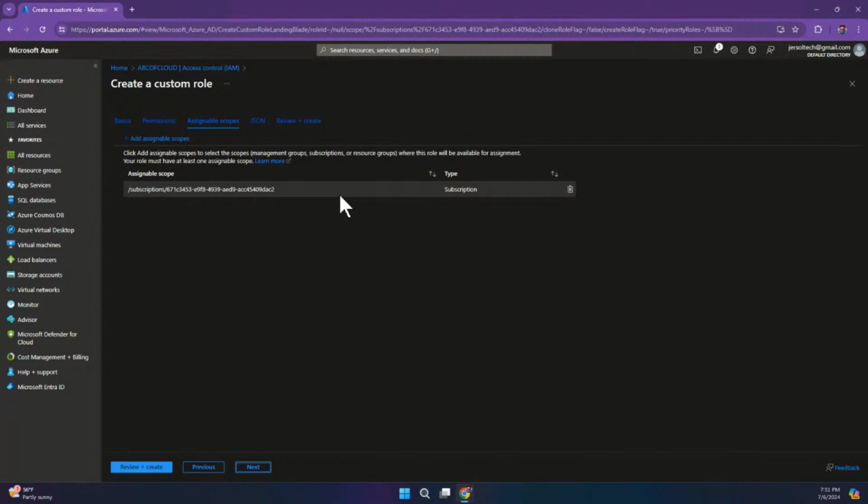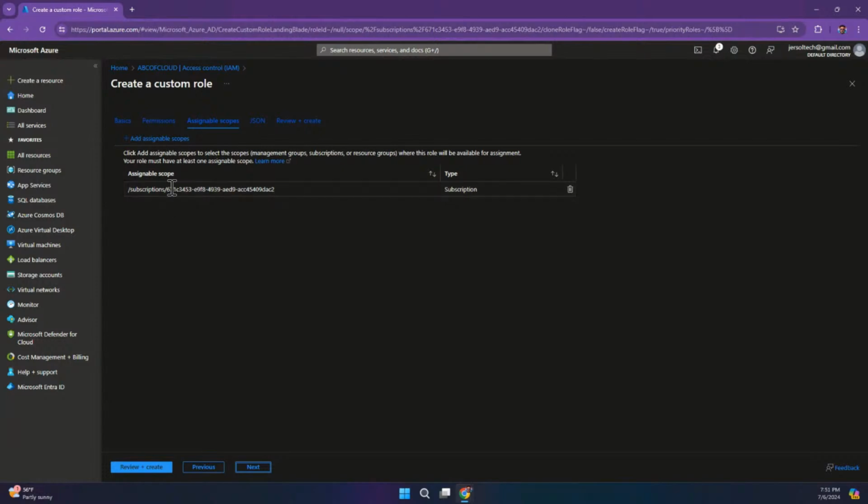So what that simply means is, if this role is created on this scope, which is the permission, if by any means I want to go to maybe the management group to assign a user a particular role, I would not find this particular role I'm creating. But if I want to change that, I can always add scope and change the scope. So this is what is going to happen.